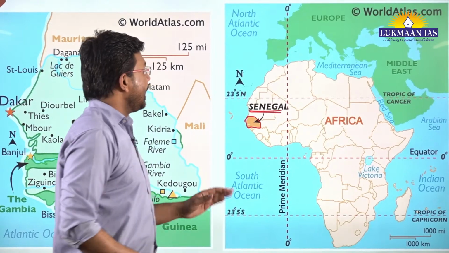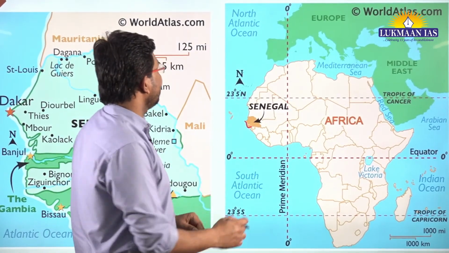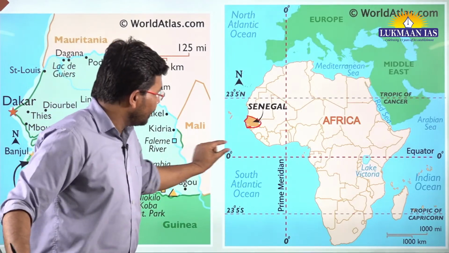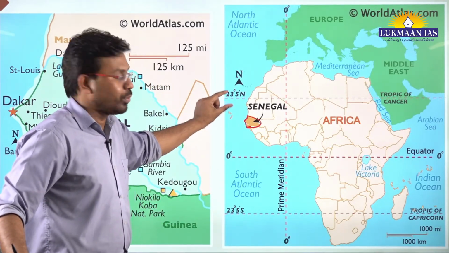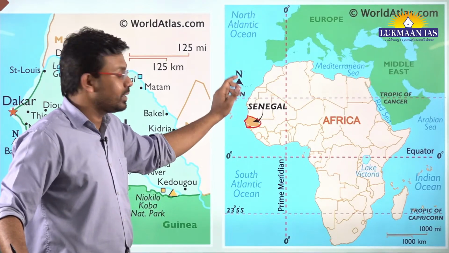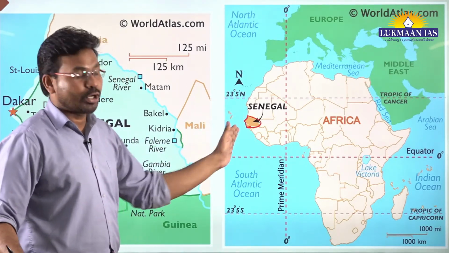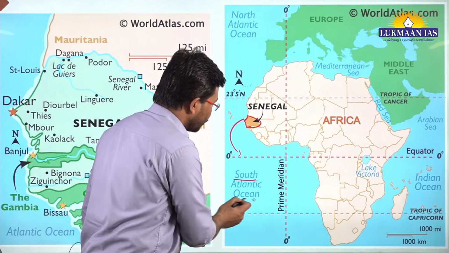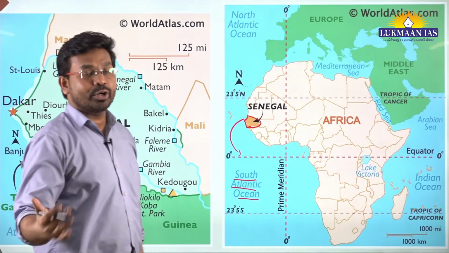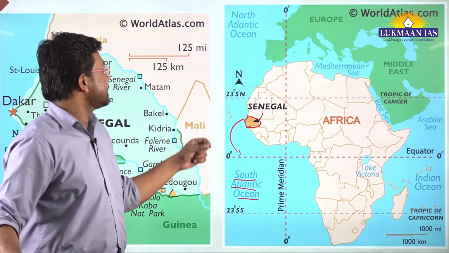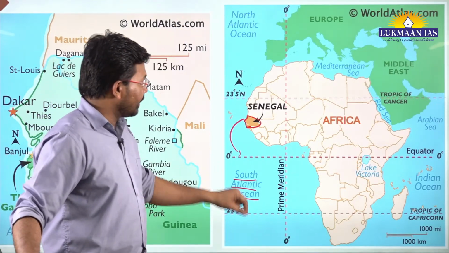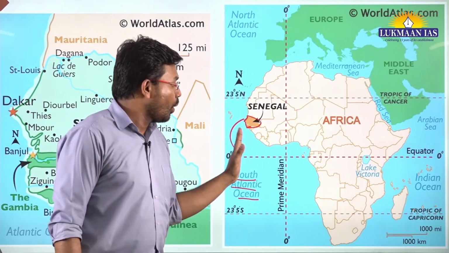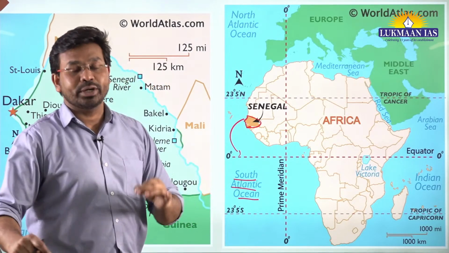What is important for you to remember is that Senegal lies between the equator and the Tropic of Cancer. It does have a maritime border with the Atlantic Ocean. Apart from this, when we talk about the prime meridian, it does not pass through Senegal.